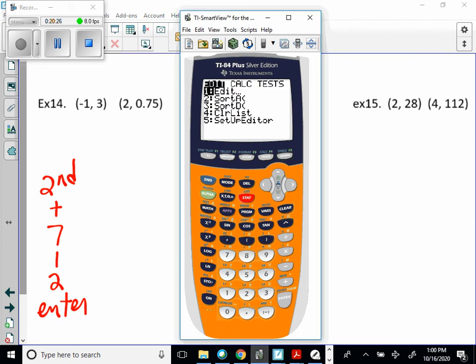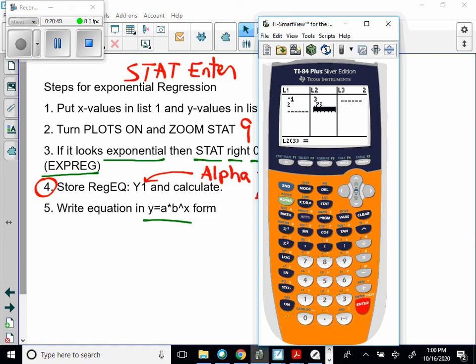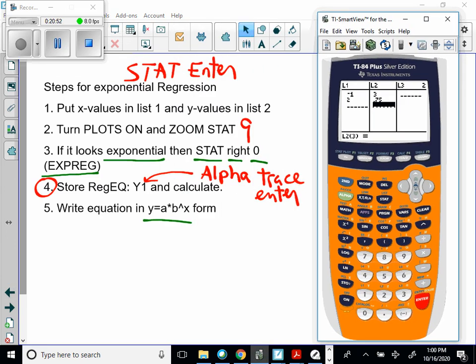So we go stat, enter. So we're going to put a -1 in for x and a 2 in for x. And then the y's would be 3 and 0.75. So I have my data in my calculator. And again, I'm following these steps right here. So I put them in. There's really no reason to turn your plots on and look at 2 points. You won't be able to see a curve or anything. So you just go to do the regression equation by doing stat right 0.